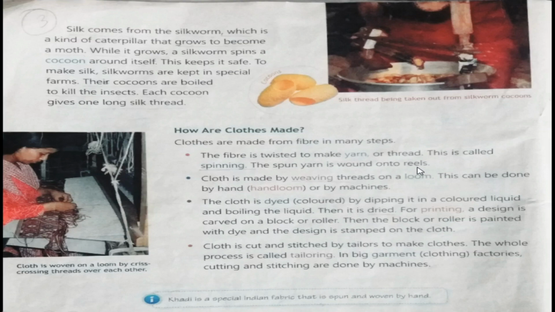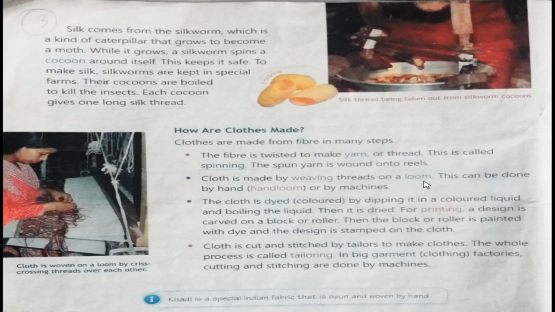As in the previous paragraph we have read that we get cloth from fiber. So once the fibers are taken from the sources, the fibers are twisted to make a thread. Yarn means thread. This is called spinning. The process of making thread from fiber is called spinning, and once these are spun, then these are wound on the reels. Second step is cloth is made by weaving threads on the loom.